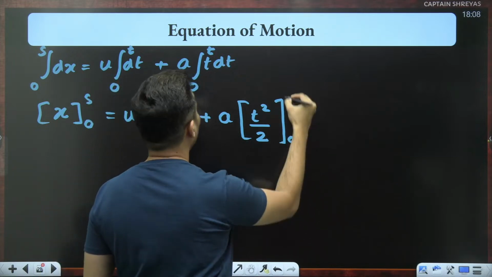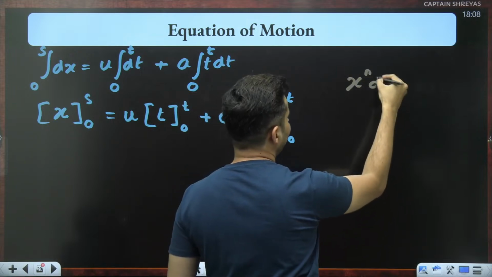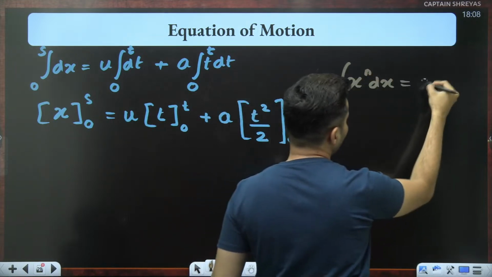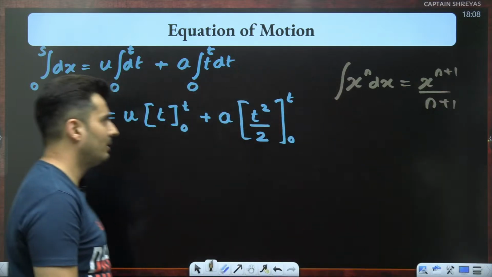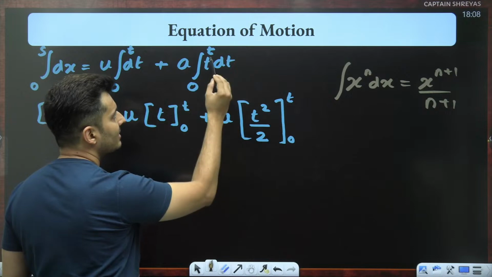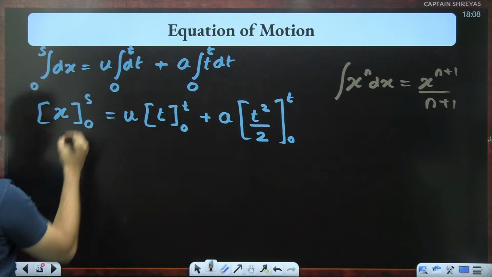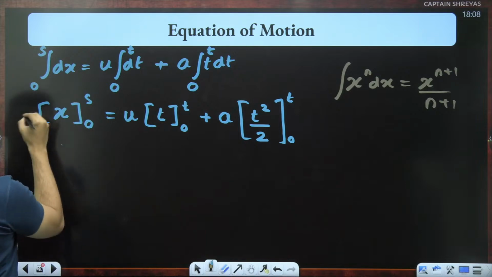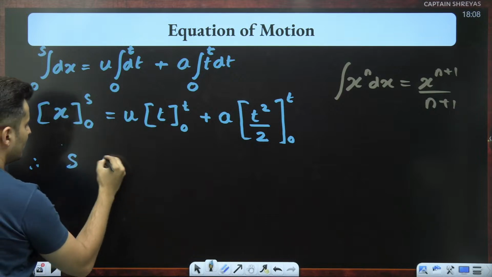For those of you who forgot about it, just a quick recap over here. Integration of x raised to n dx is x raised to n plus 1 divided by n plus 1. That is the formula which I am using. Here t is like x, n is 1 in this particular problem. So what do I get over here? First substitute s and then substitute 0.